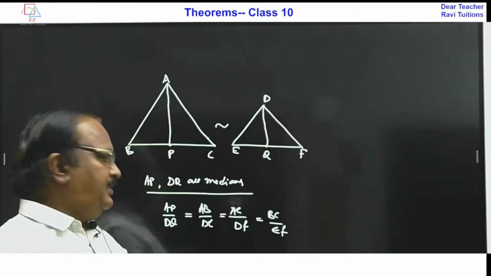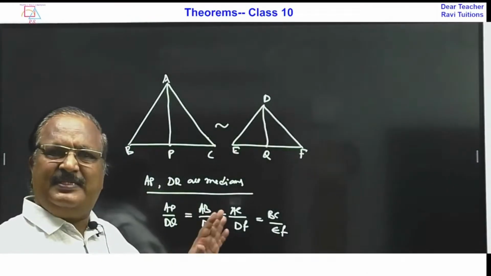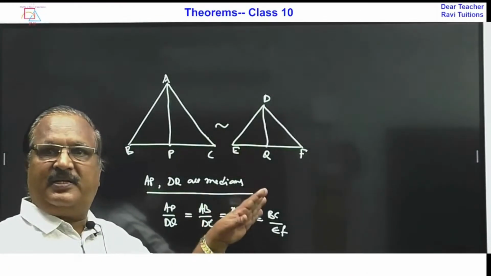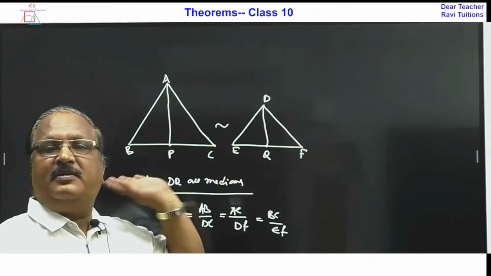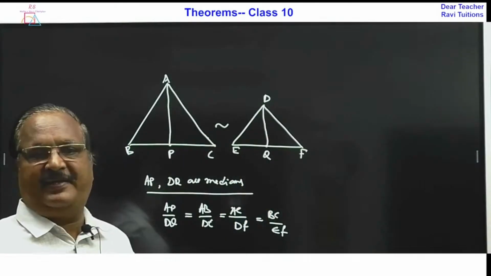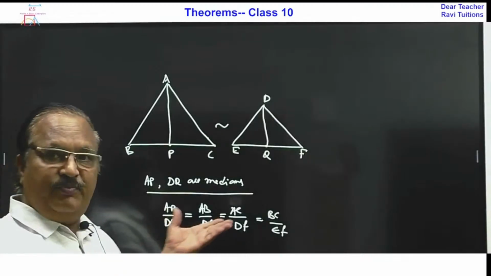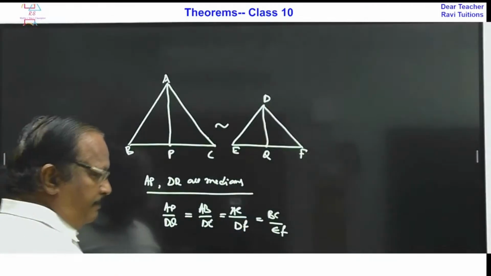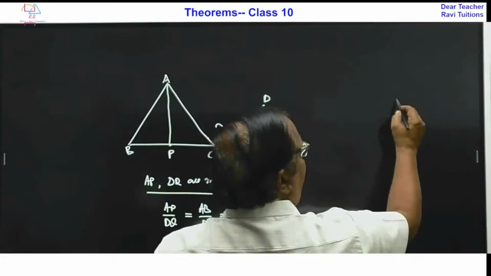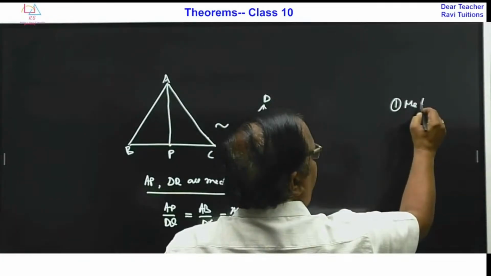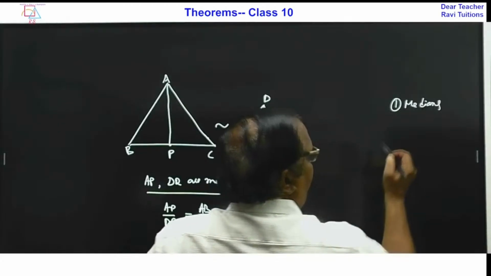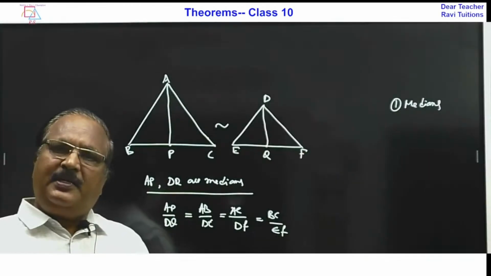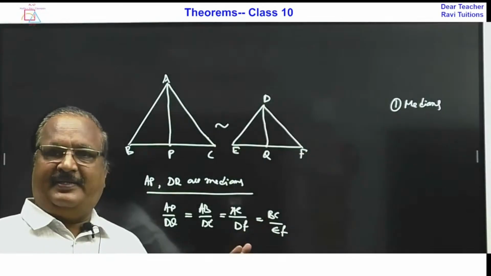That means the ratio of the medians is the same as the ratio of the corresponding sides of the similar triangles. This you can prove by yourself. This is regarding medians. You can remember this point and apply it directly, it is like a theorem.